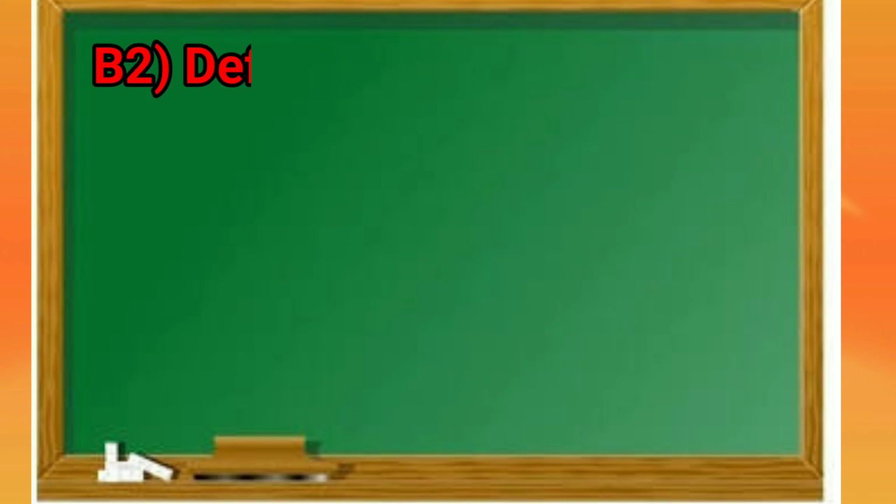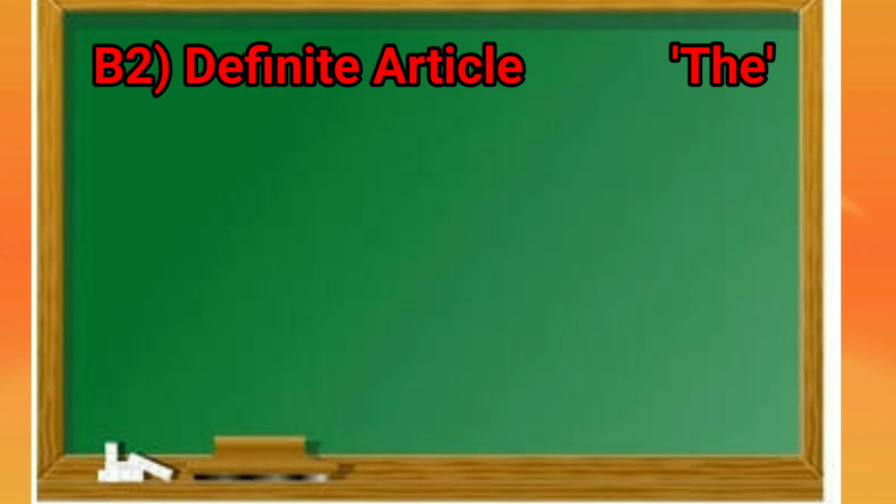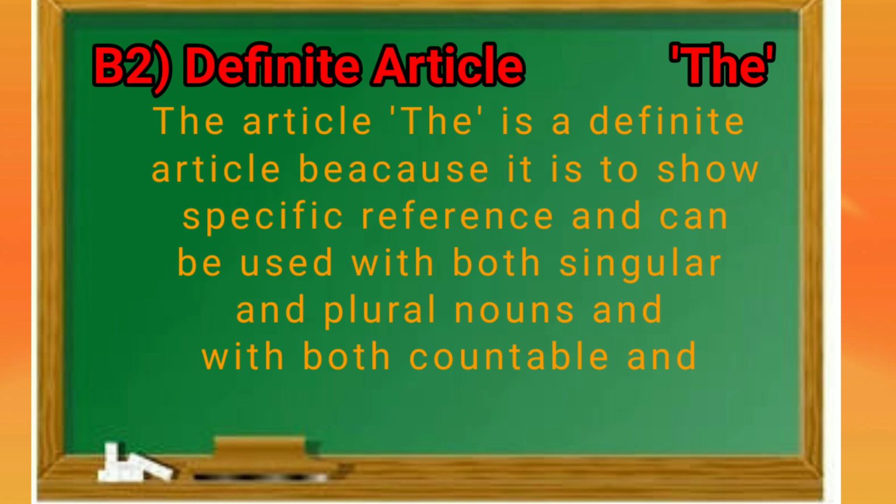Now move to our next point, definite article the. The article the is a definite article because it is to show specific reference and can be used with both singular and plural nouns and with both countable and uncountable nouns.